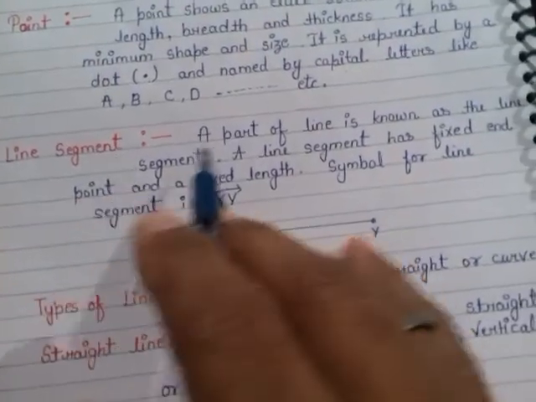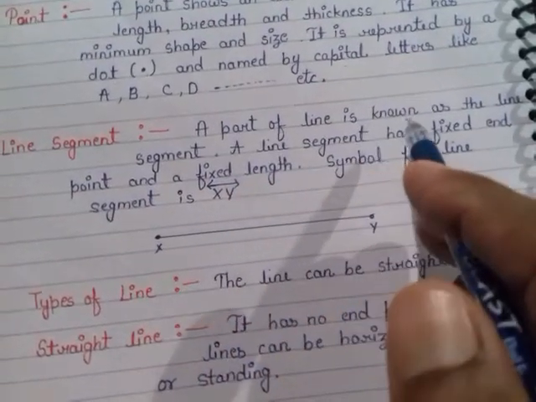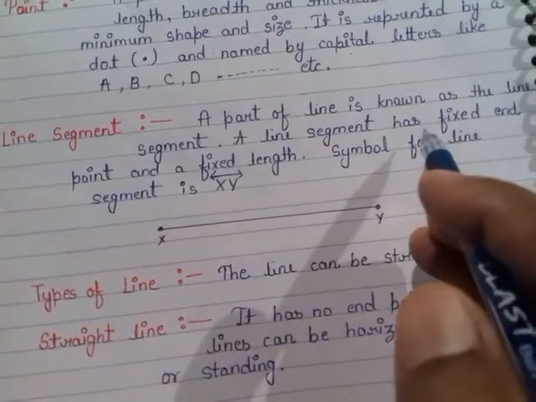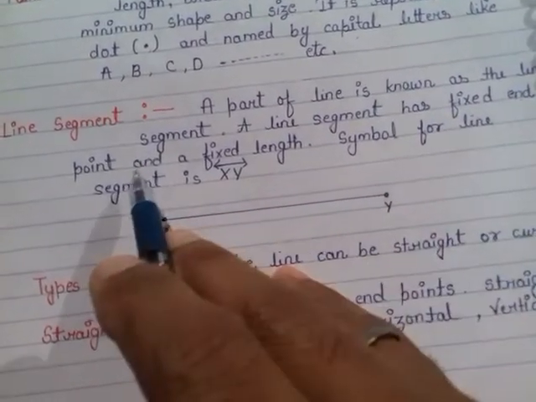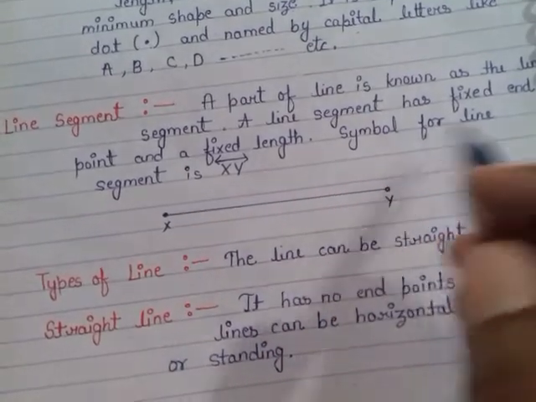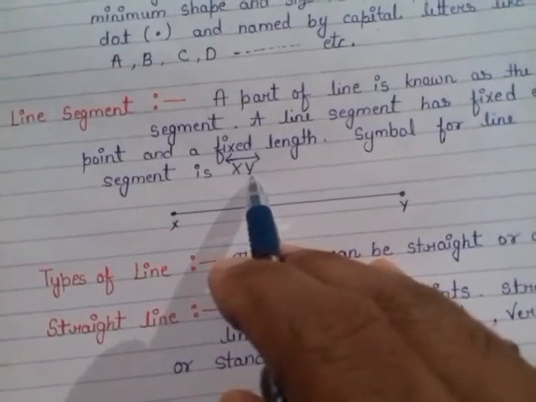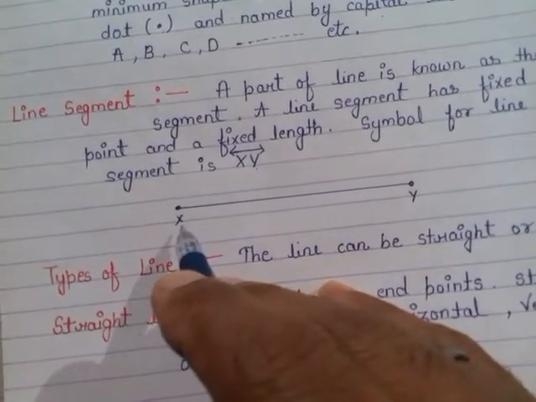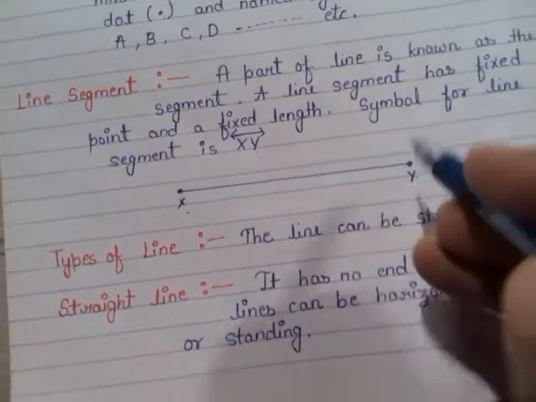Line segment. A part of a line is known as a line segment. A line segment has fixed end points and a fixed length. The symbol for a line segment is shown here, with point X and point Y.